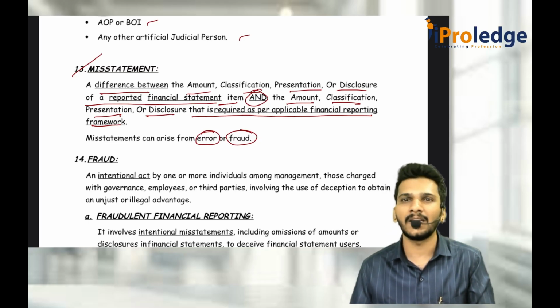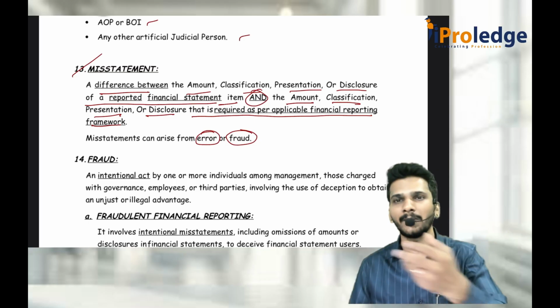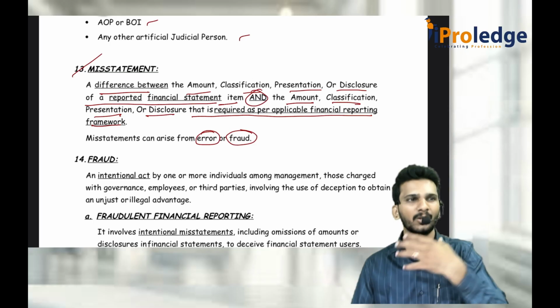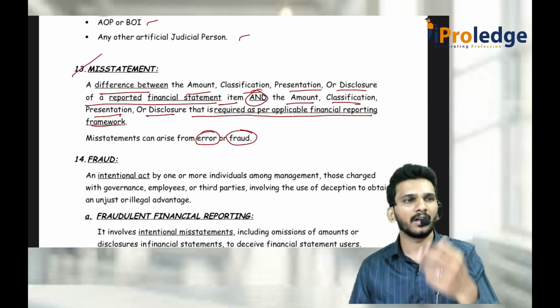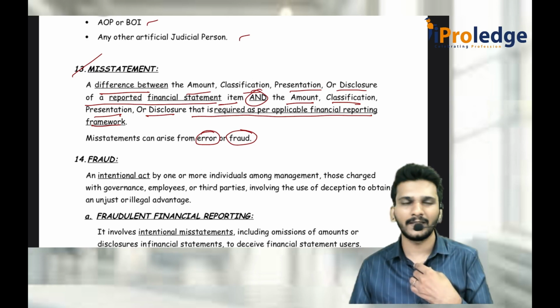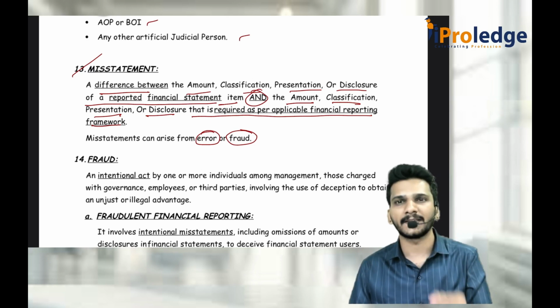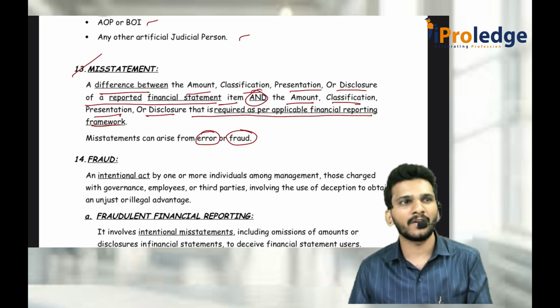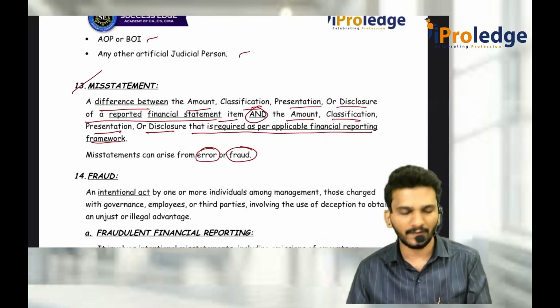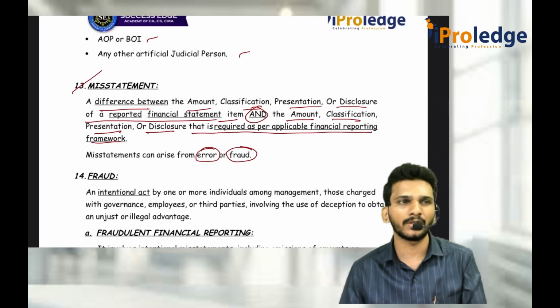Fraud is an intentional act done by any party, maybe management, maybe an employee, maybe anybody at top level, for the purpose of getting some extra advantage, using the company's assets or something else. Fraud can happen in two ways. One is fraudulent financial reporting, second one is misappropriation of assets.